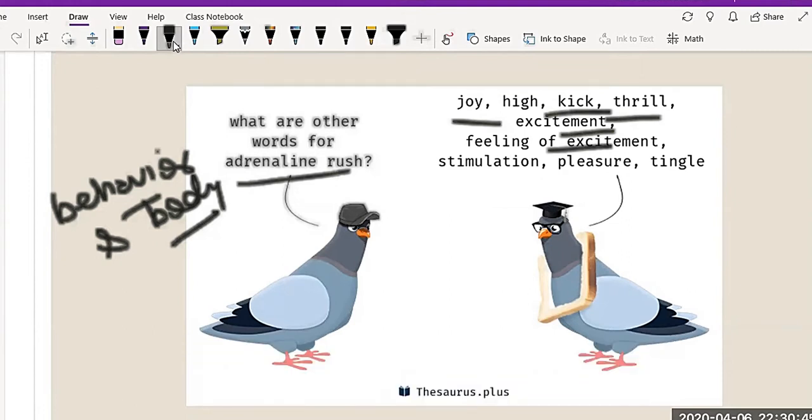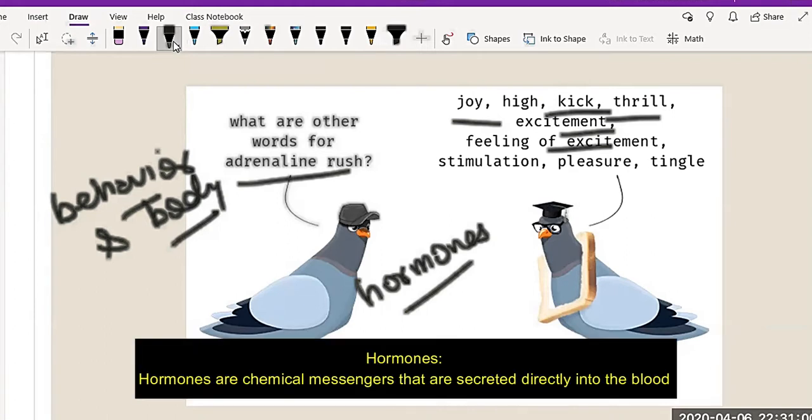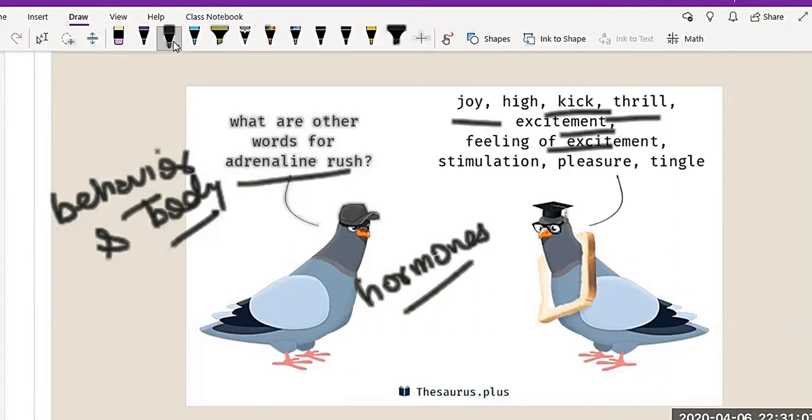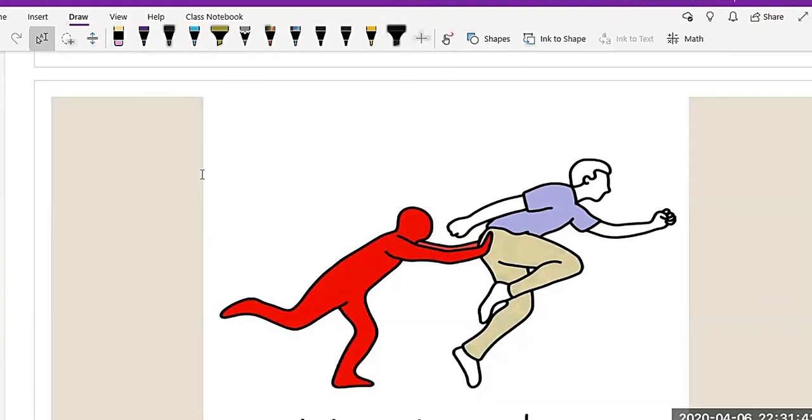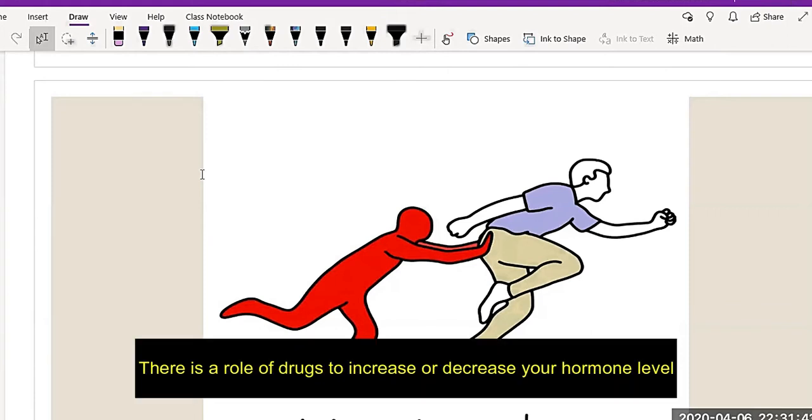Why? Because our body consists of different hormones, and among them adrenaline makes you very excited and feeling of joy. These hormones are responsible for certain behavior or actions you perform. So your behavior is linked to hormones, and drugs have a role in increasing or decreasing your hormone levels.